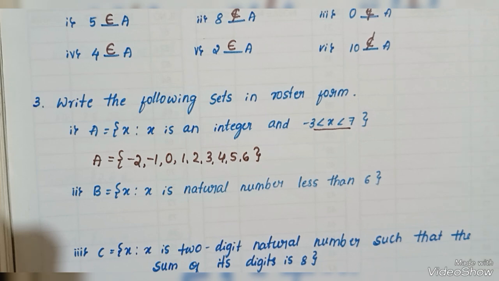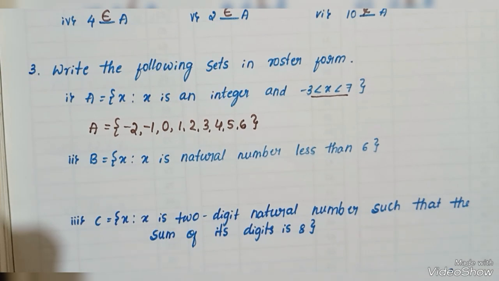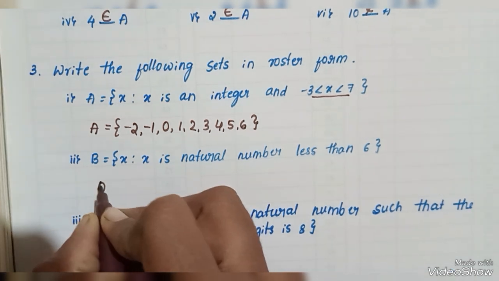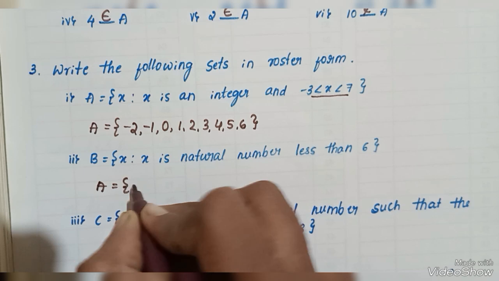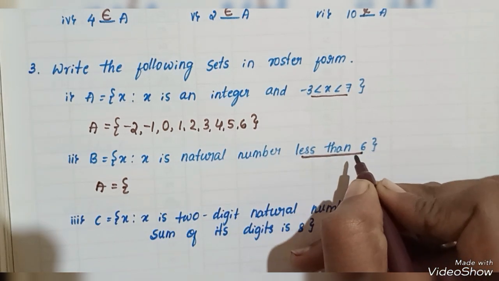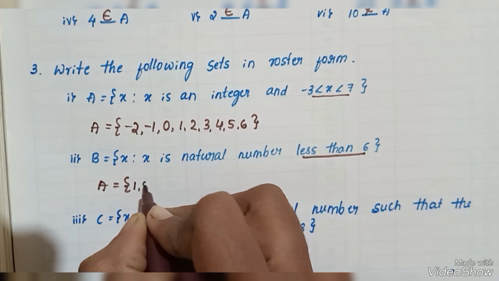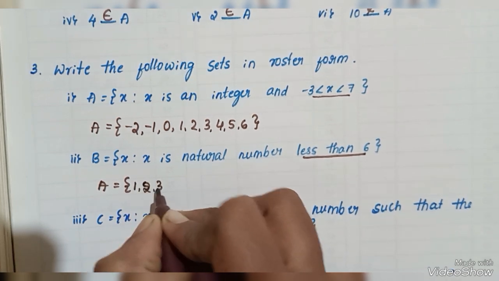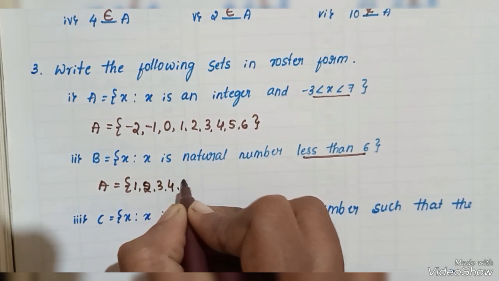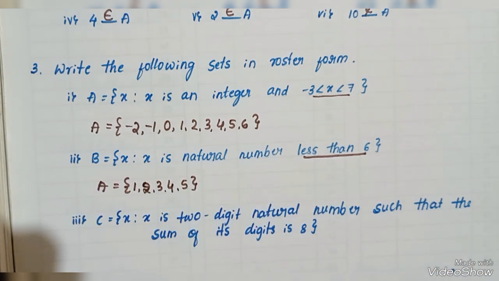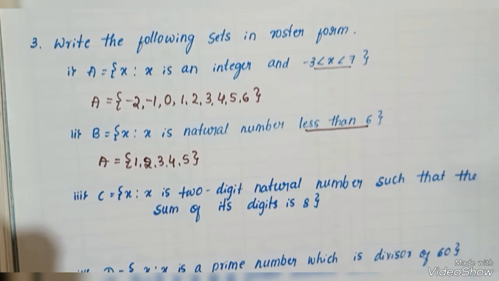Next, second question. Here B is a set of x such that x is a natural number less than 6. The natural numbers start with 1. Here there is a condition: a natural number less than 6, up to 5. 1, 2, 3, 4, 5. Next, question number 3.